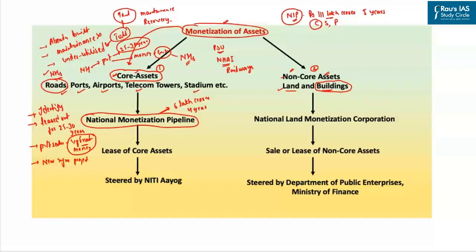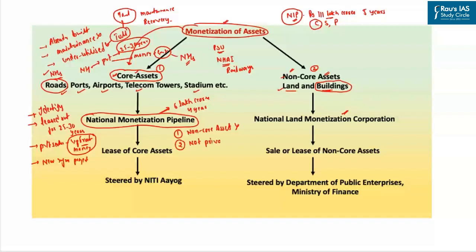But there are some things that you must understand about the national monetization pipeline. The first thing here is it does not include the monetization of the non-core assets, that is land and buildings. The monetization of non-core assets, that is land and buildings, is altogether different, and it is part of the National Land Monetization Corporation. Secondly, you must also understand that the national monetization pipeline is not privatization.